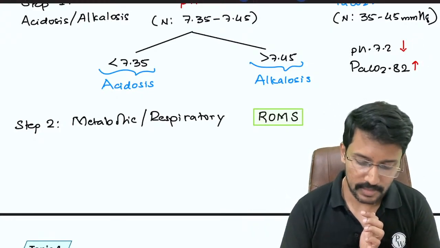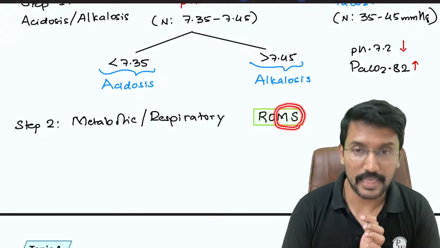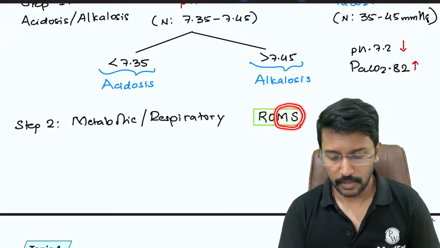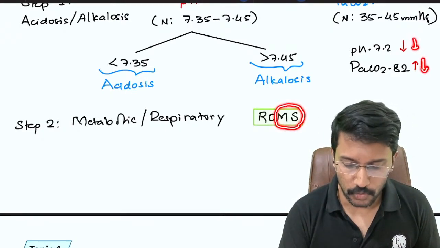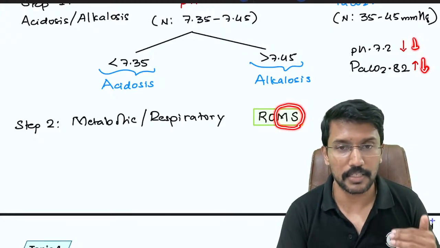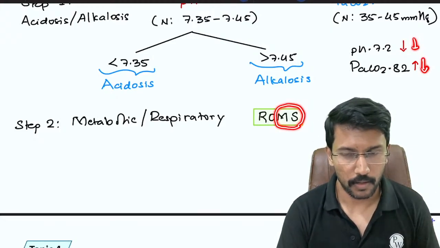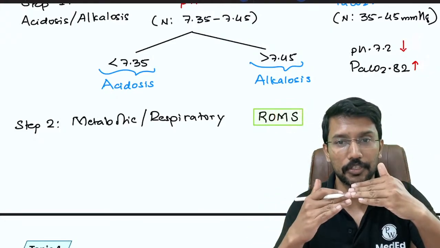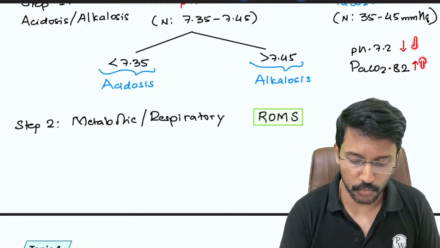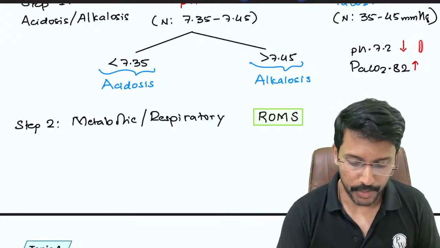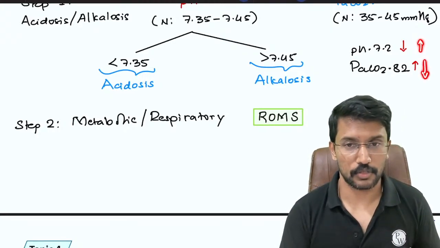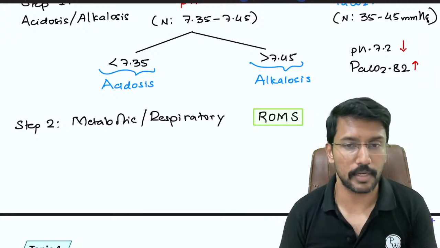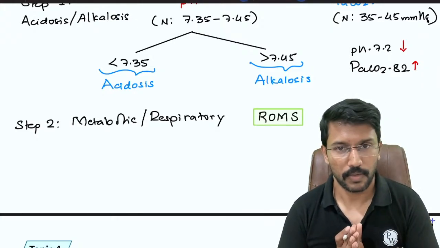If they are in the same direction, metabolic same. So if pH is decreasing and PaCO2 is also decreasing, then I would label this condition as a metabolic pathology. But when they are in the opposite direction, pH is decreasing and PaCO2 is increasing, or vice versa, pH is increased and PaCO2 is decreased, then the pathology will be counted as respiratory.